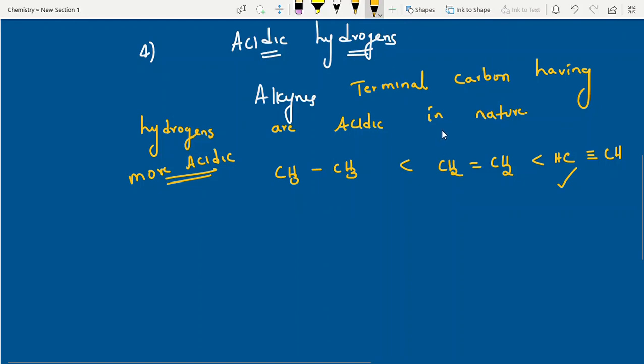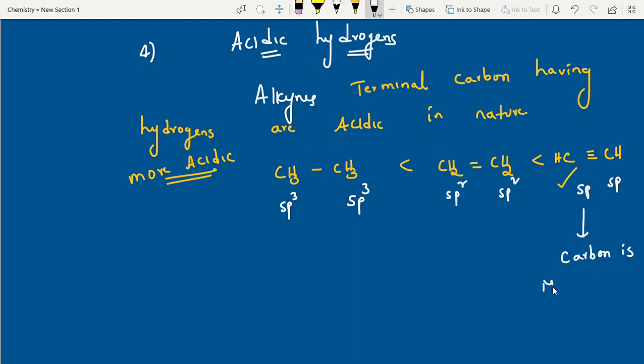See, I will write the points now. Students, here both sides have single bonds, sp3. In previous videos I have also uploaded this. This is sp2 hybridization, and this is sp, right? The sp hybridized carbon is more electronegative. Why is it more electronegative? Due to more S character.